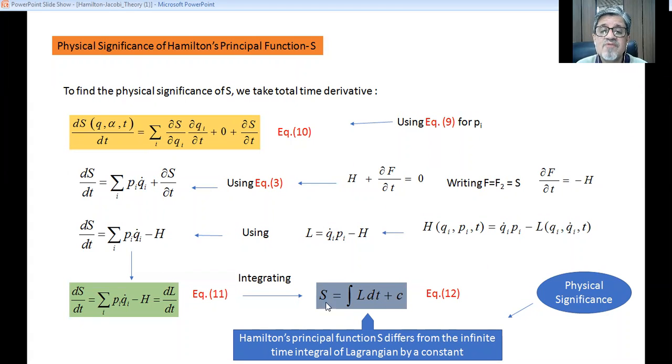Now this gives the physical significance. We know that the Lagrangian is a function of Qi, Q dot I and T, and it is equivalent to T minus V. So it is a physical quantity.